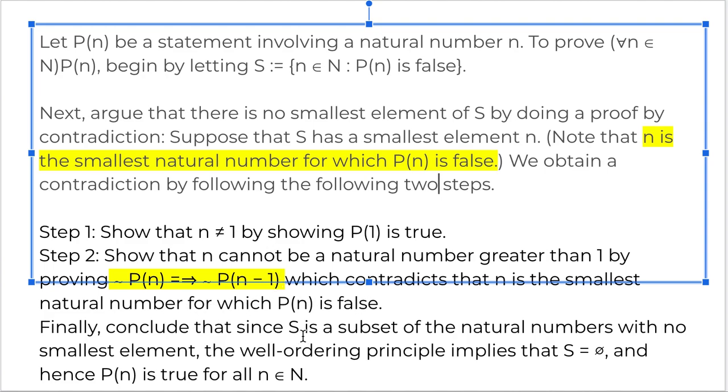And finally, we conclude that S is a subset of natural numbers with no smallest element, because if not P of n implies not P of n minus 1, that means n minus 1 is the smallest element, but we assumed that n was the smallest element. So that contradiction holds, and Pn is false is a contradiction. So we conclude that S is a subset of the natural numbers with no smallest element. The well ordering principle implies that S is empty and hence Pn is true for all natural numbers n.